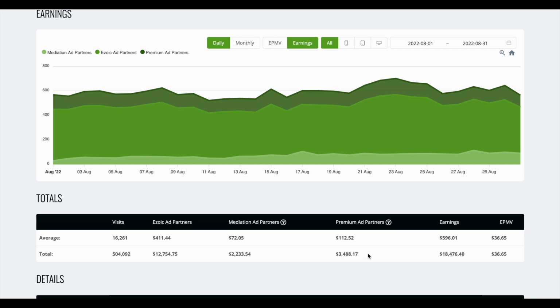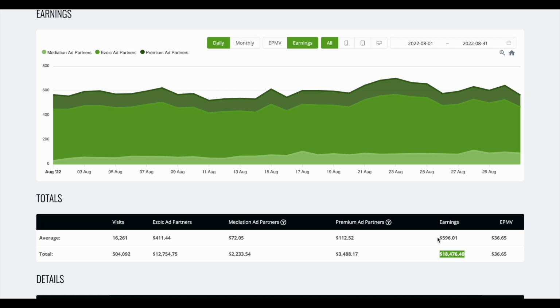$3,488 for this month. It's worth saying that the premium program does require the publisher to pay a premium fee to Ezoic, and we pay $2,200 a month currently in the tier that we're in, and that returns $3,488. So we do get a benefit from that, but obviously we are forking out, so you can take $2,200 off the net amount here, which does reduce it down.